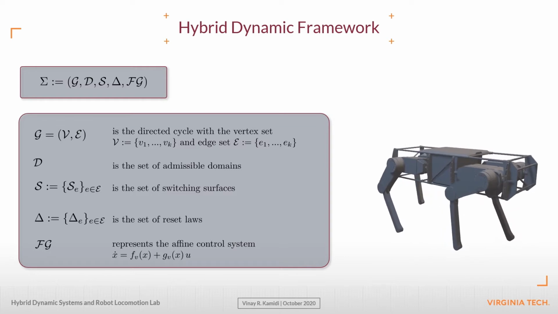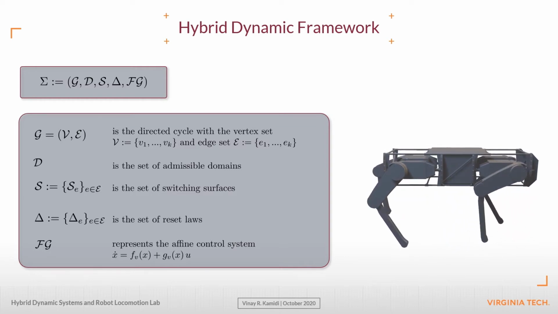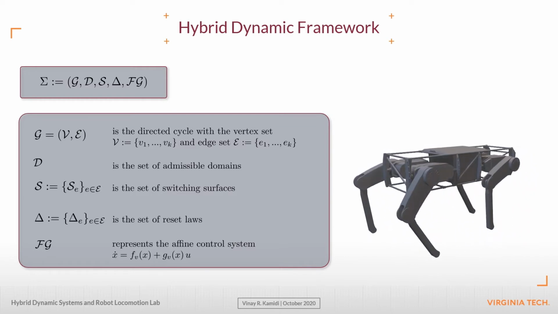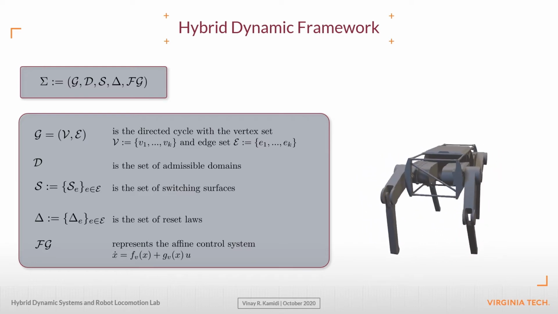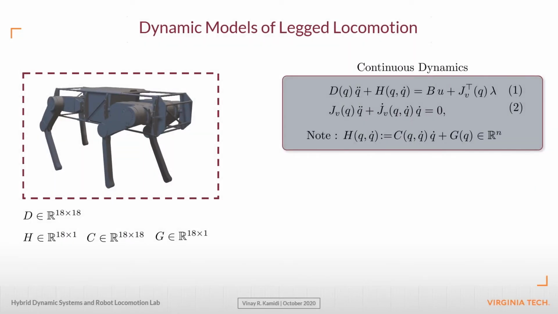Delta is the set of discrete time transitions, and finally, Fg represents the set of input-affine control laws on domain D. We now address continuous time models of a centralized system. Within each admissible domain, the state of the robot evolves as described by equation 1.